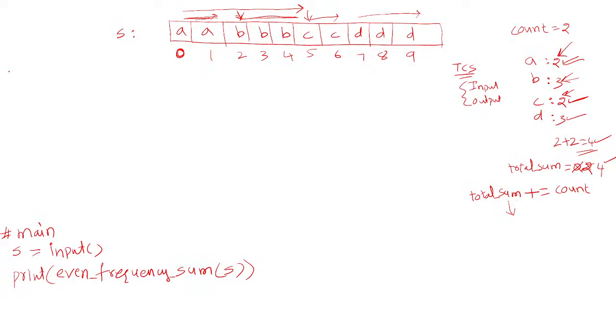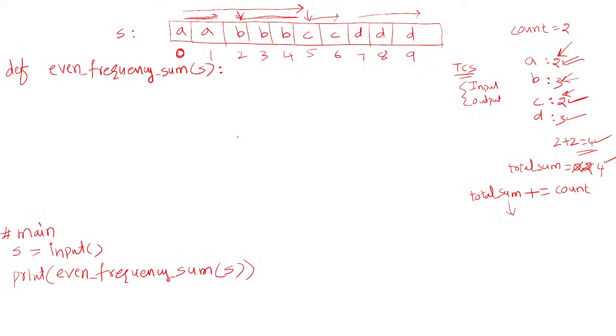Here we will define that function, even_frequency_sum, and the argument is the string. Now define the function. What we need to do initially is calculate the total sum.